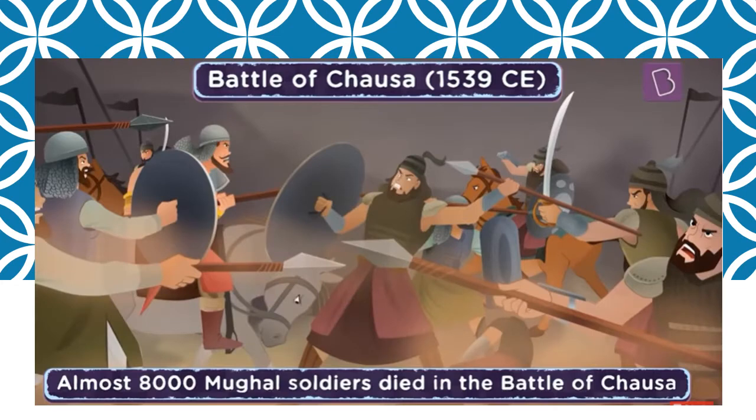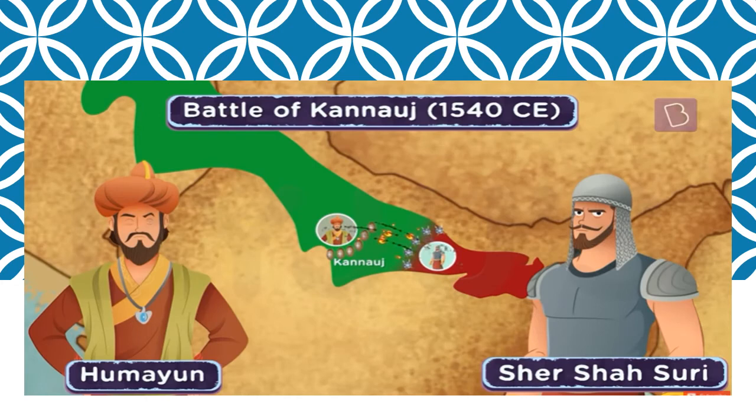Now, the Battle of Chausa was a brutal defeat for Humayun. 8,000 Mughal soldiers died in this battle, and Humayun had to flee the battlefield in order to protect his soldiers. Sher Shah Suri kept attacking the Mughal army and forced Humayun to move more westwards.